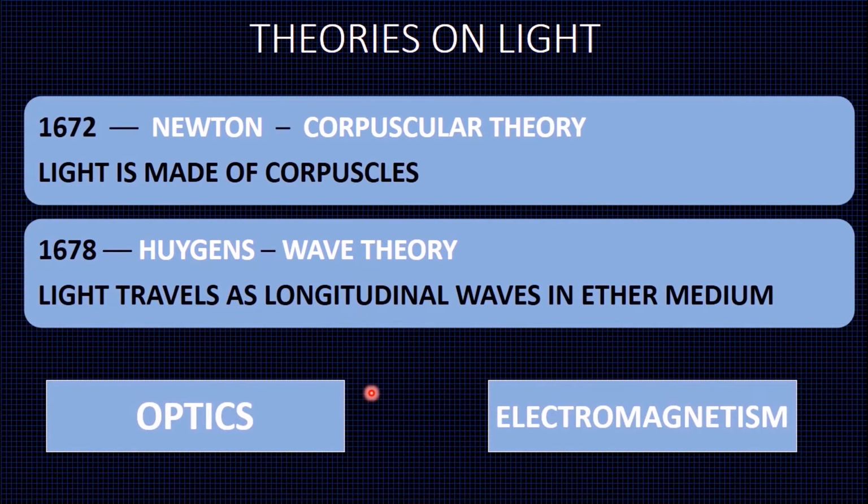In earlier years, it was thought that optics and electromagnetism were separate branches of physics. Optics means the study of light. Electromagnetism means the study of electromagnetic force. Was there any connection between optics and electromagnetism? No. No one found the answer.